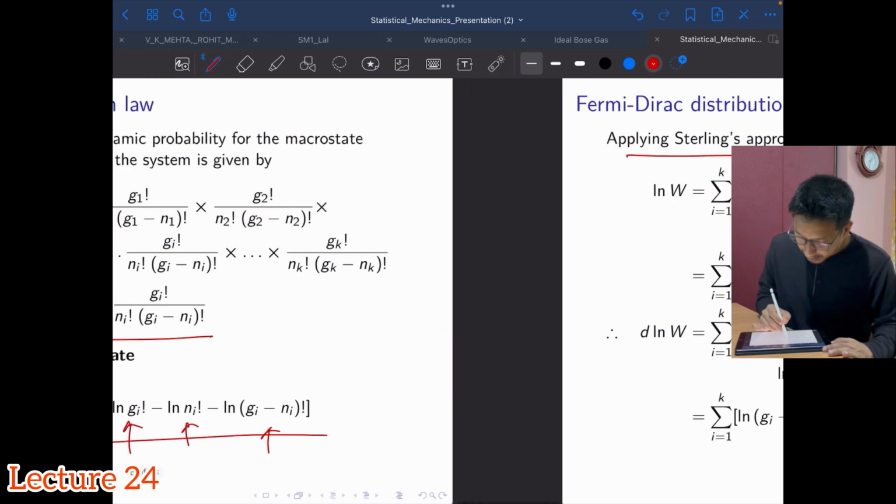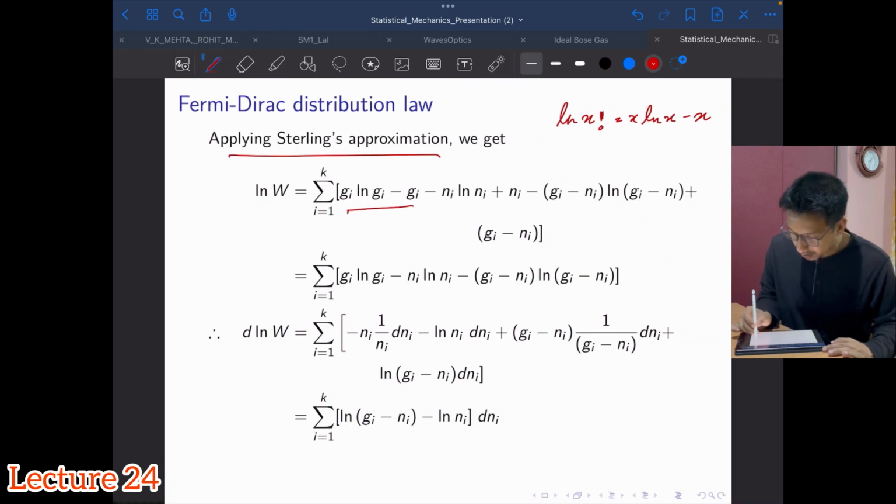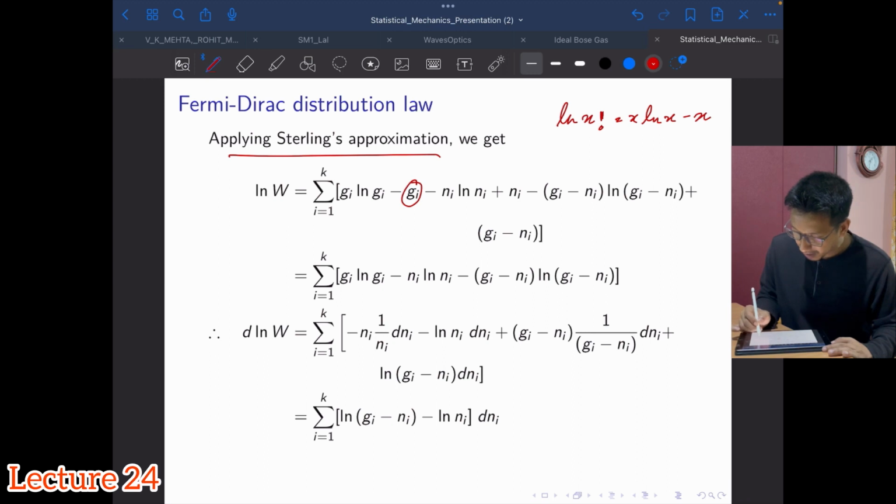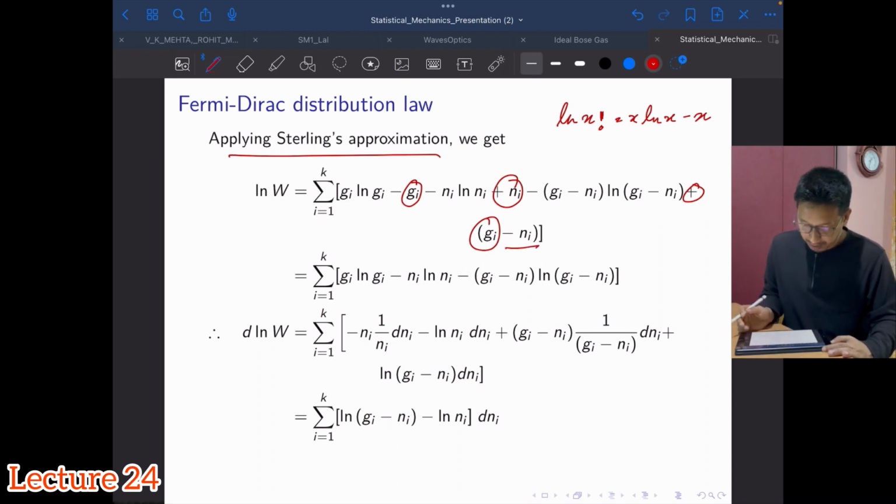While doing so, you will get this from the first term, the second term, then this is the third term you will get. In this process some things will get cancelled out. You will see that this minus g term will get cancelled out because in front you have a plus. Similarly, this plus n and minus n will get cancelled out, and you will remain with this expression.